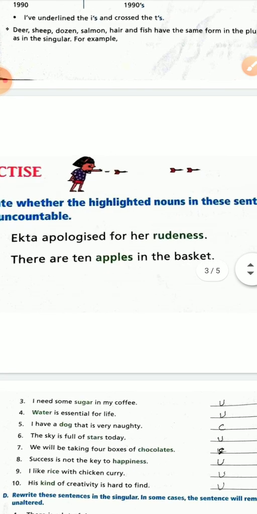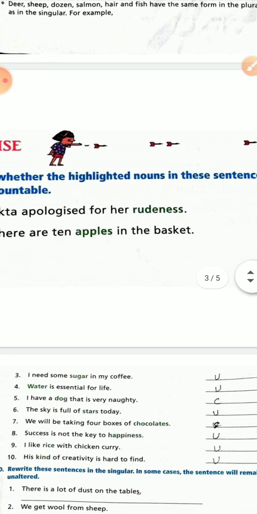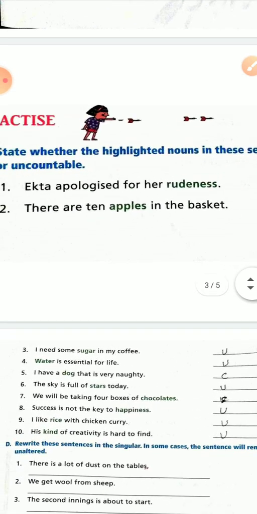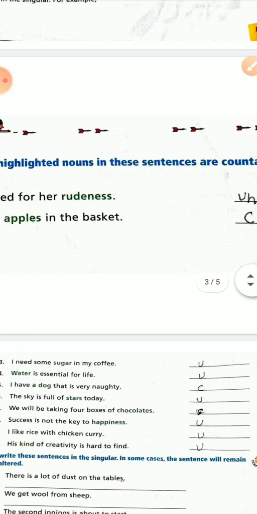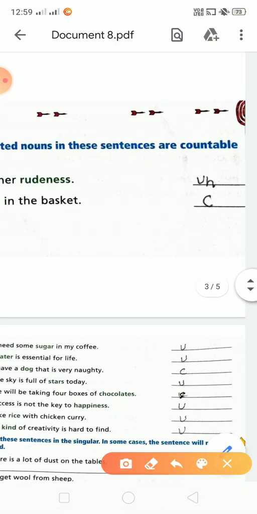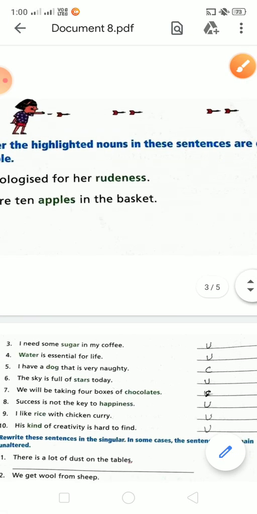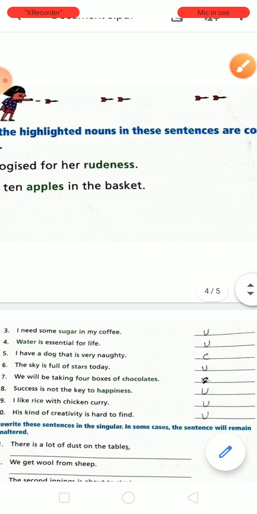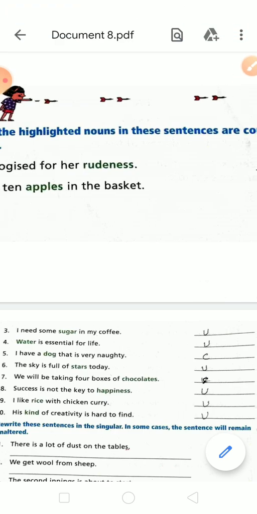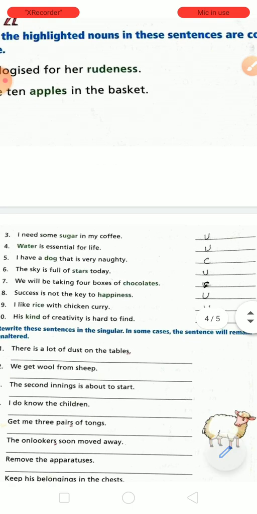State whether the highlighted nouns in these sentences are countable or uncountable. Listen carefully. The first highlighted word is rudeness. Rudeness will be an uncountable noun. So you will write the complete word here: uncountable noun. Next is apples. Apples are countable. We can count them very easily. So you will write here countable.